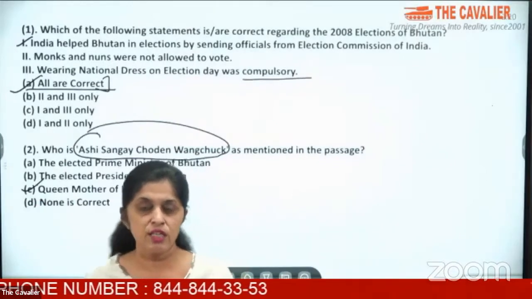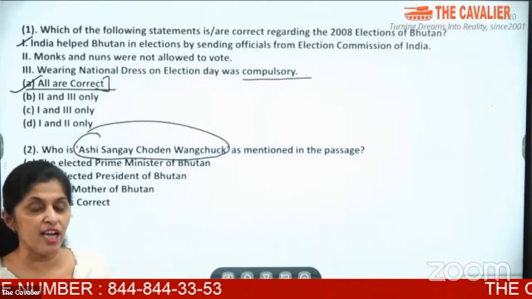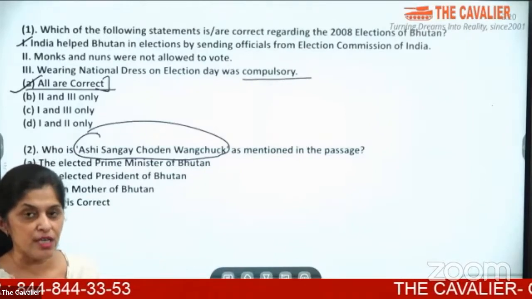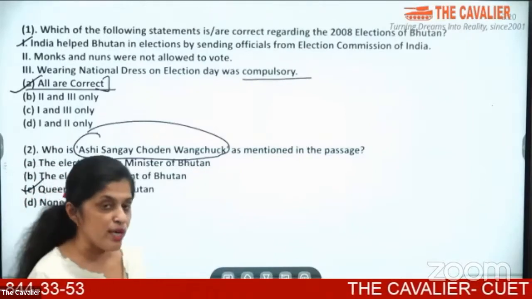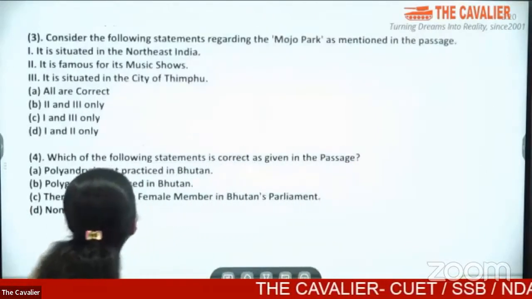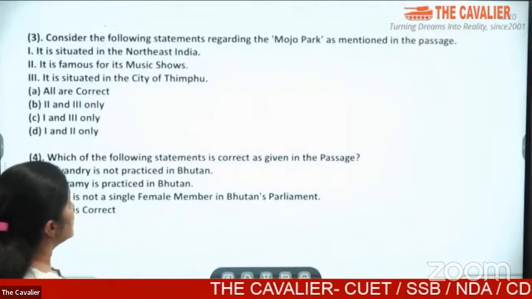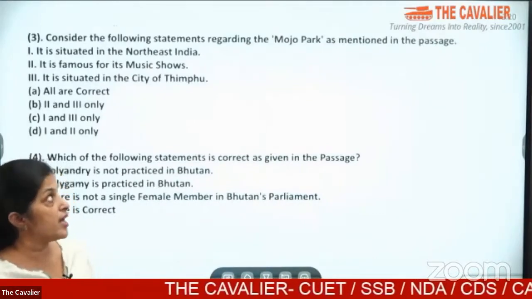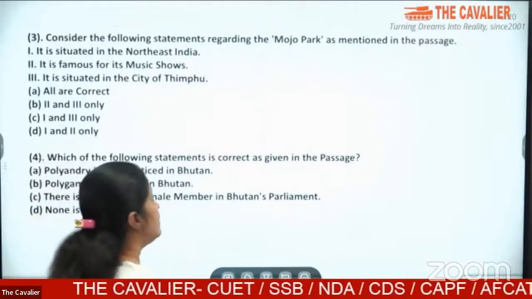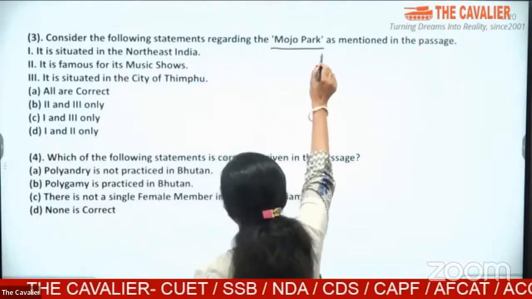So you see these two questions, how quickly we have been able to get the answer by just picking up certain keywords. Let us move to question 3 and see what the question is. Question number 3 says, consider the following statements regarding the Mojo Park as mentioned in the passage. So what is the key word? The key word here is Mojo Park.